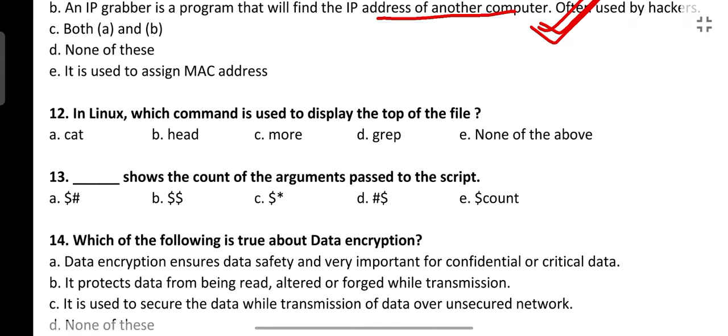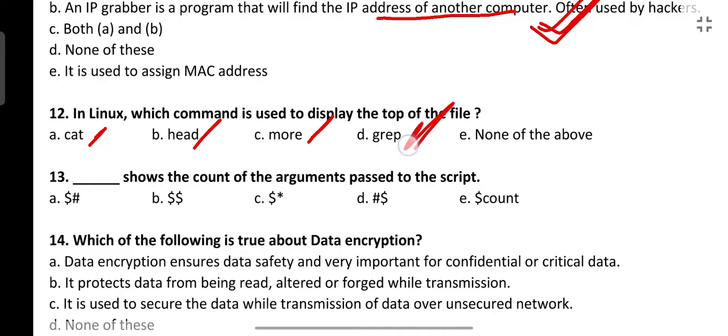Next is, in Linux, which command is used to display the top of the file? So the command is head. What is the cat command? Cat command is used to create a file or concatenate files or view the data of a file. What is the more command used for? Suppose the file is very big and you need to scroll the file. At that time the more command is used to view more content of the file.